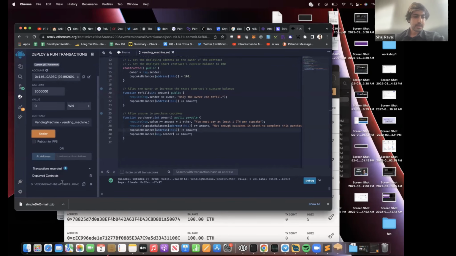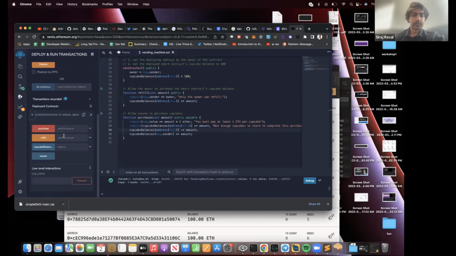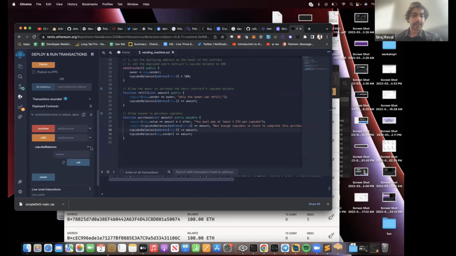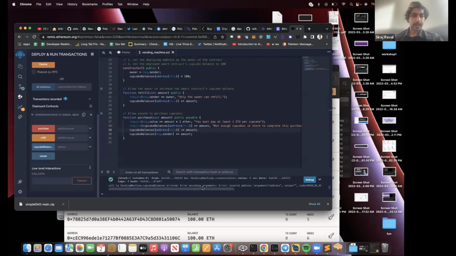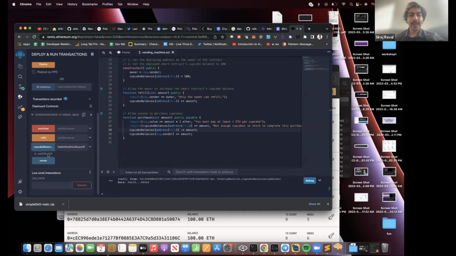We can see the functions and we can interact with these functions directly in the browser, like cupcake balance, for example. If I click on that button, cupcake balance, first I need to get the address of wherever I deployed it. Then I'll paste that address in, and then it's going to say at that address, you have 100 cupcakes, right?